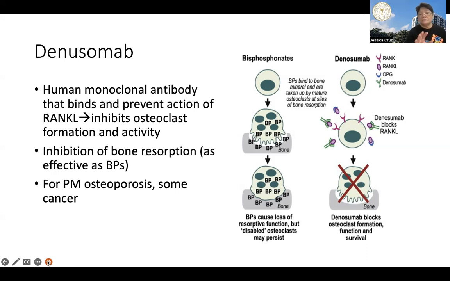Denosumab, the human monoclonal antibody, will not only block osteoclast formation, but it also effectively kills the osteoclast. No? So it shortens the survival of osteoclasts. And denosumab is not deposited in the bone. No? But their efficacy as far as inhibition of bone resorption is concerned will be about equal. Okay.